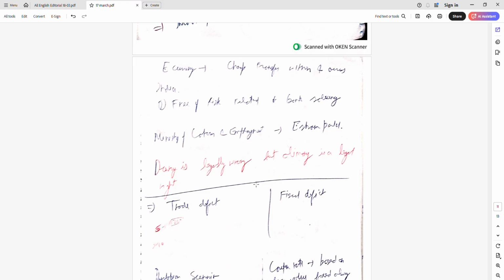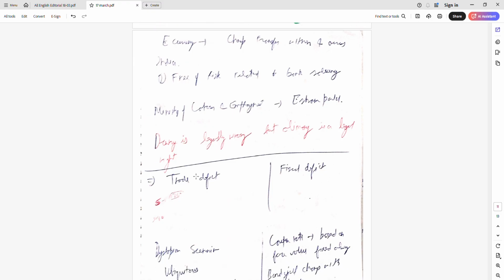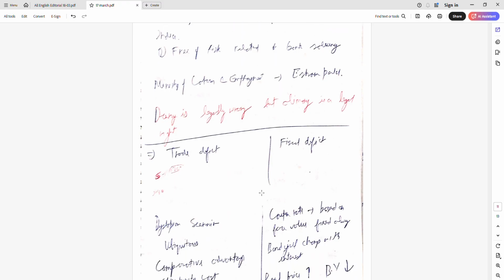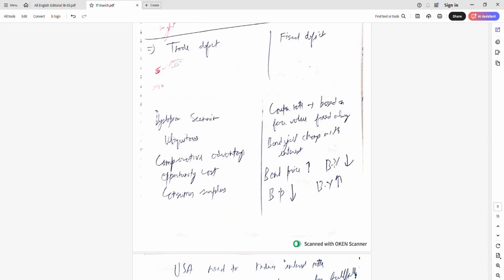Trade deficit is regarding imports and exports. Fiscal deficit is regarding government spending and government revenue. Dystopian scenarios are not good scenarios. Ubiquitous means everywhere.